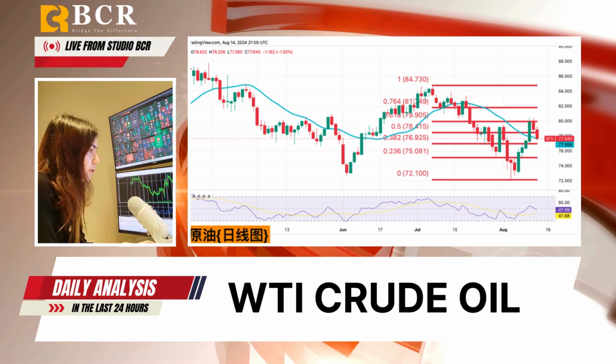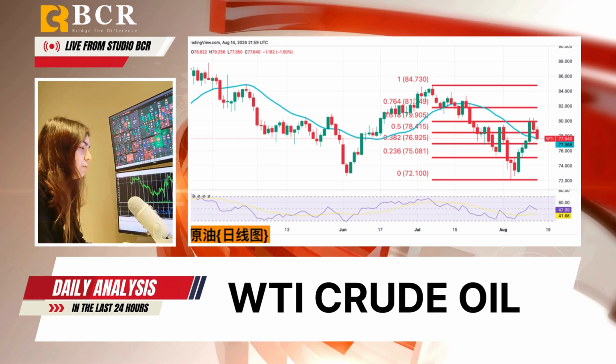Earlier this week, WTI crude oil briefly surged over 3% to a near one-month high of $80.4 per barrel, making the strongest single-day gain of the year. However, speculative net long positions have fallen to a 2-month low. Technically, WTI has rallied sharply from a low of $72.10 on August 5 to a high of $80.4, gaining over 10%. Currently, the price is below the 200-day moving average of $78.15.